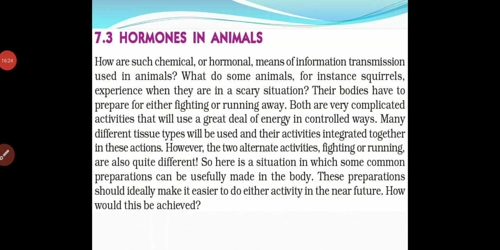Such chemical or hormonal means of transmitting information are also used in animals. Now we will discuss animal hormones. What do some animals, for instance a squirrel, experience when they are in a scary situation? Squirrels are very active. Whenever they know there is a scary situation, the response is very quick. Their body has to prepare for either fighting or running away.